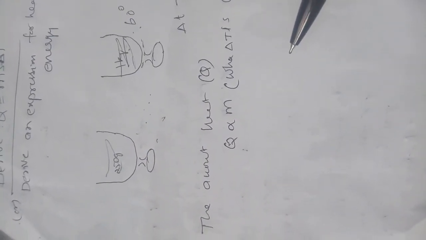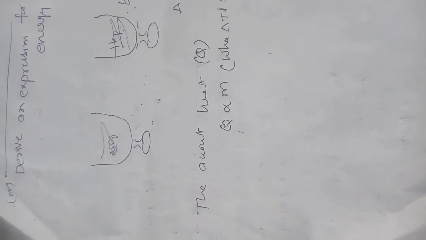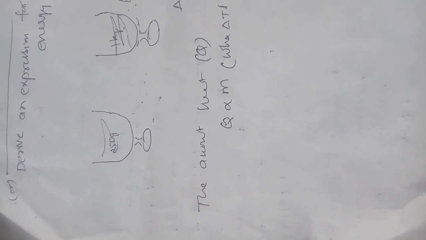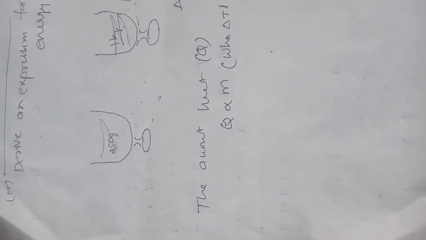Procedure, children: now take 1 liter of water in a beaker and heat. Note down the temperature changes every 2 minutes and observe the rise in each interval. So the conclusion is that for the same mass of water, the change in temperature is proportional to the amount of heat absorbed.